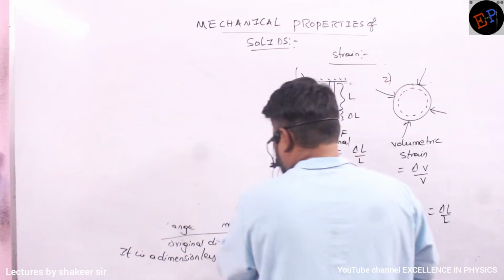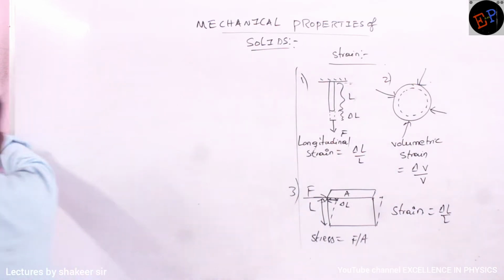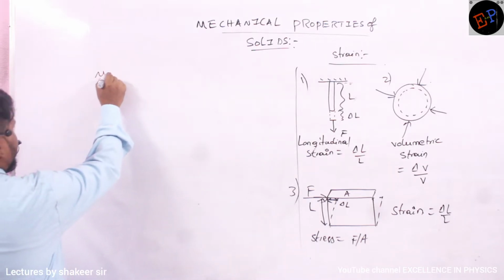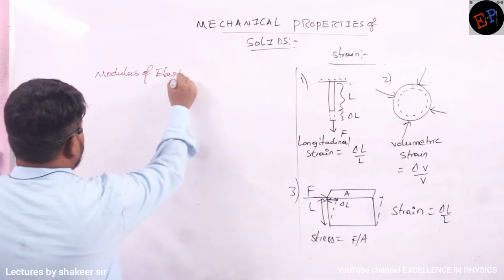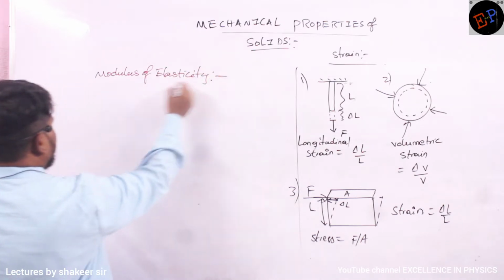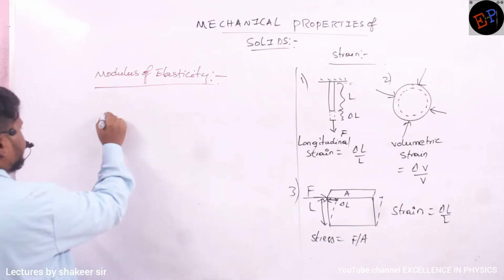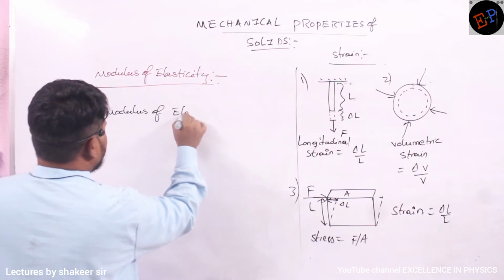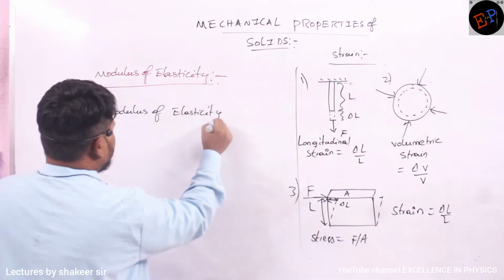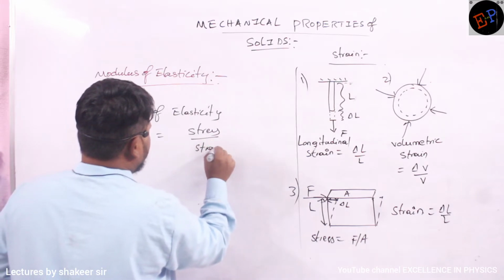So now we study a very important parameter which is called modulus of elasticity. Modulus of elasticity is nothing but stress divided by strain.